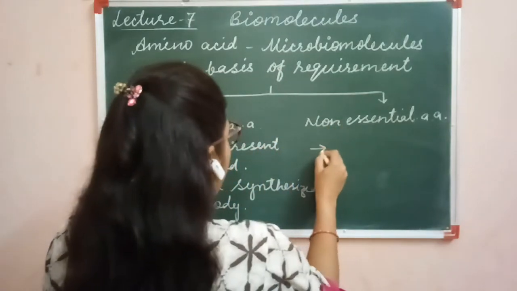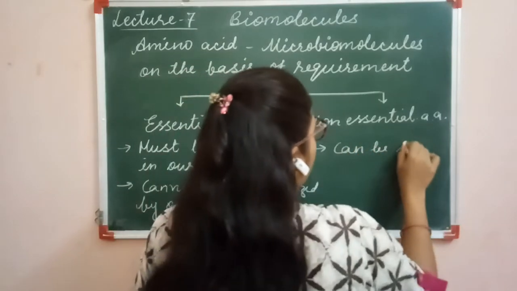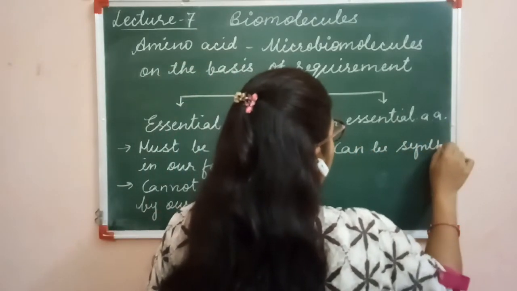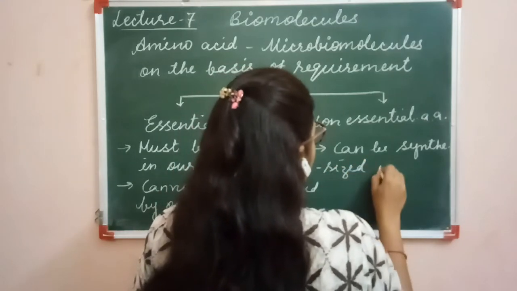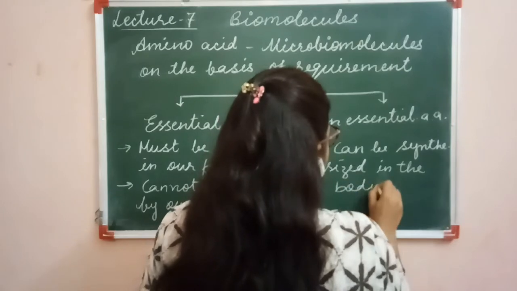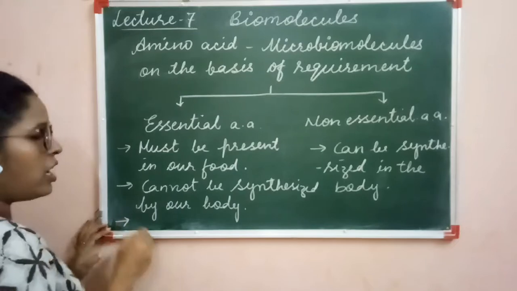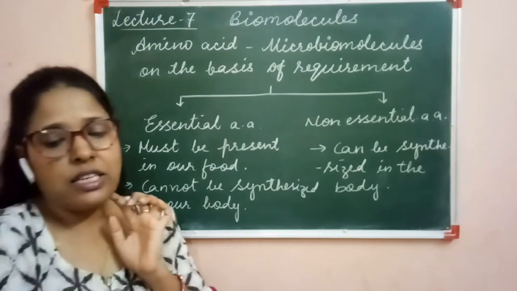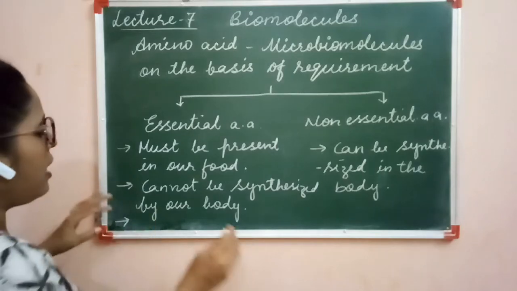They can be synthesized in the body. Now the examples of essential amino acids are tryptophan, methionine, phenylalanine.